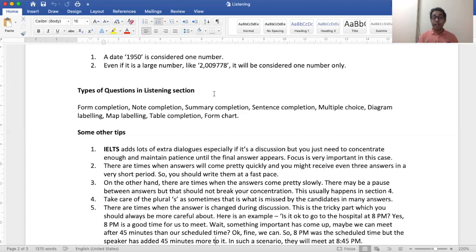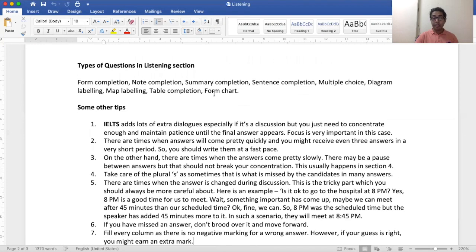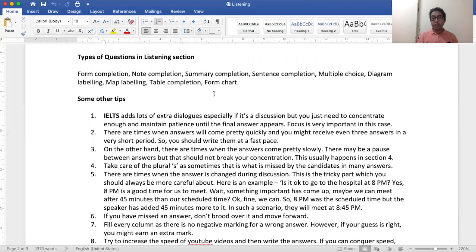Okay. Then there are times when the answer is changed during discussion. So as I discussed with you, this is the most tricky part. You have to take care of it. Okay. So suppose as an instance we are saying that is it okay to go to the hospital maybe at 8 p.m. Okay. Yes, 8 p.m. is a good time for us to meet. Then the second person says, wait, something important has come up. Maybe we can meet after 45 minutes than the time we had discussed before.